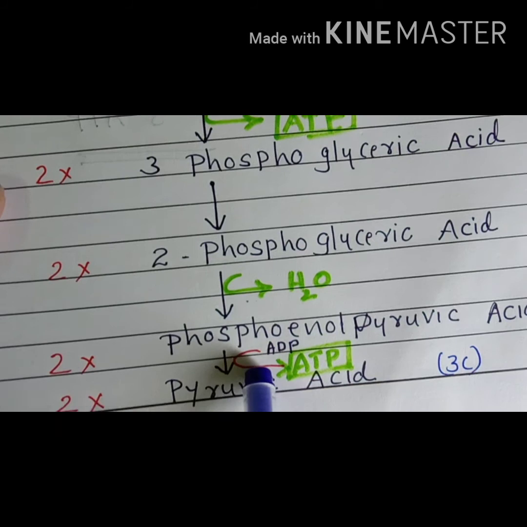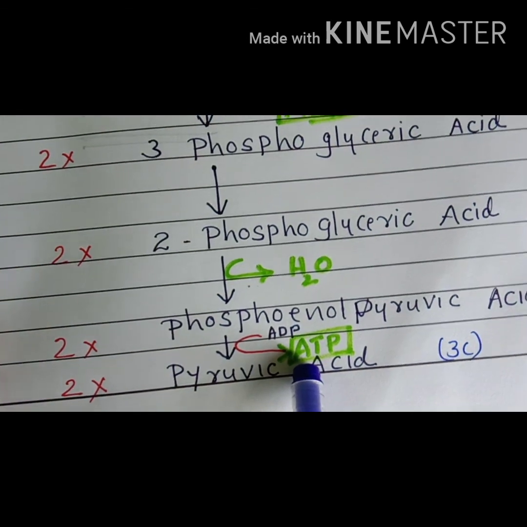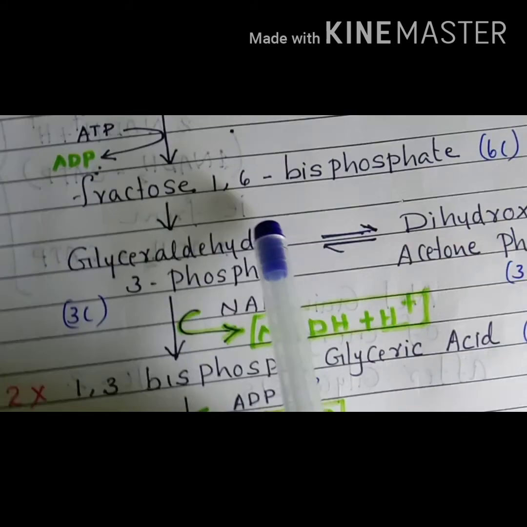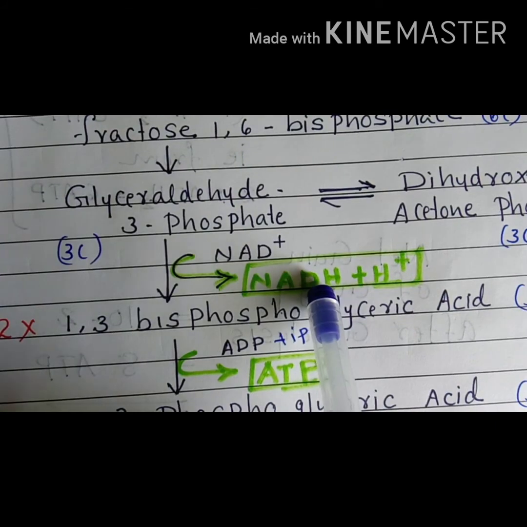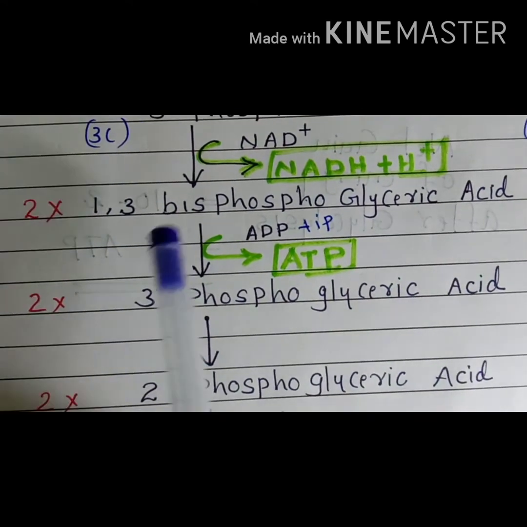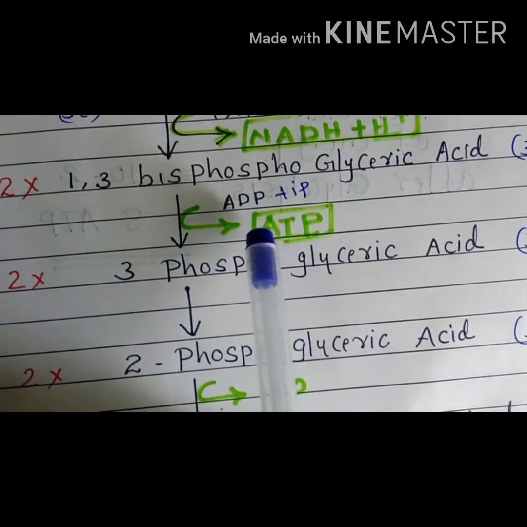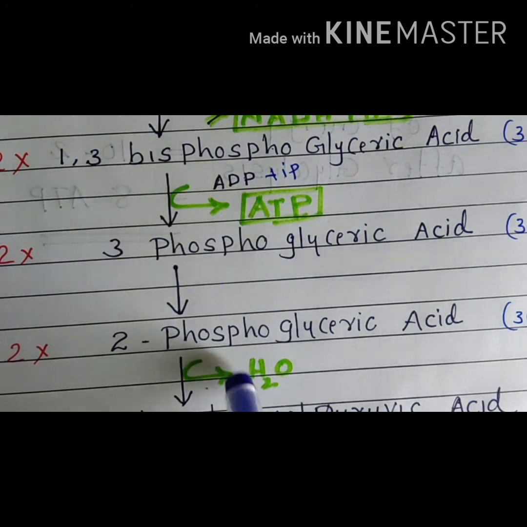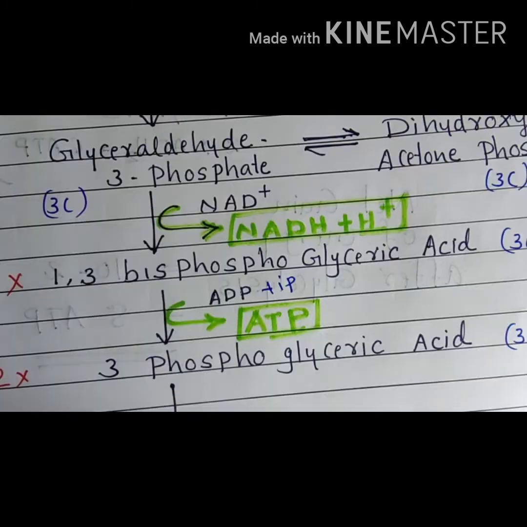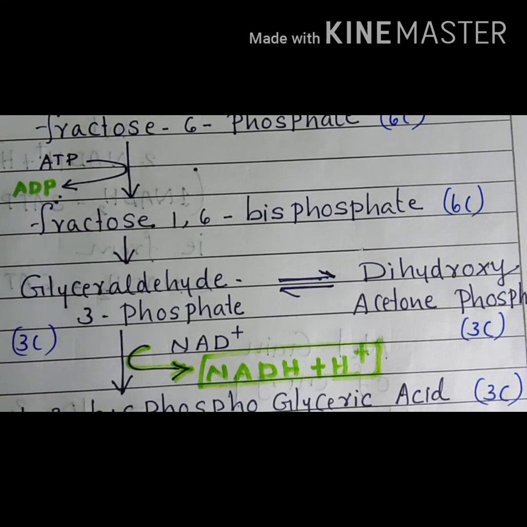On the last step, phosphoenol pyruvic acid to pyruvic acid, 1 ATP is released. So 1 NADH2 and 2 ATPs are produced, and since this repeats once more, a total of 2 NADH2 and 4 ATPs are released.